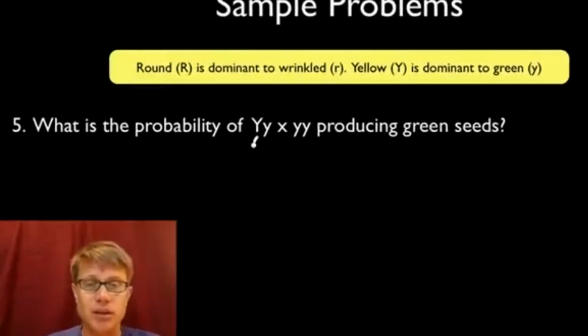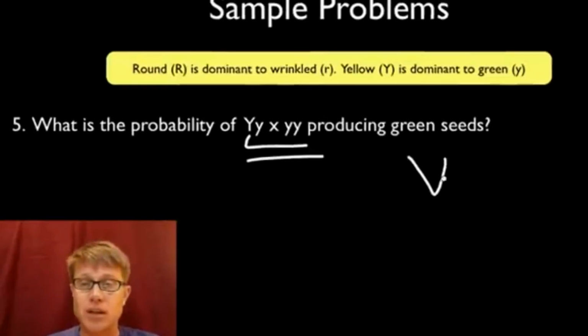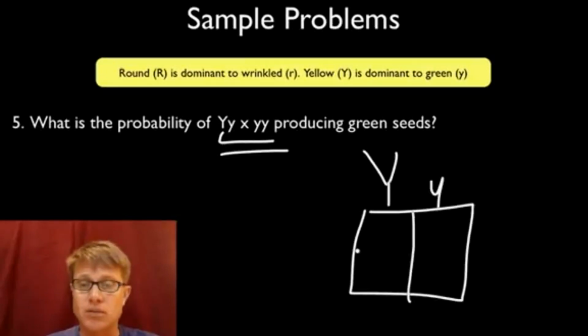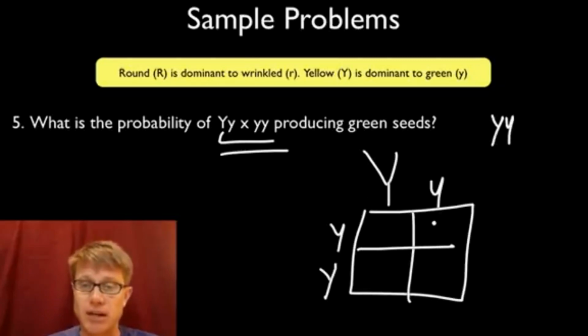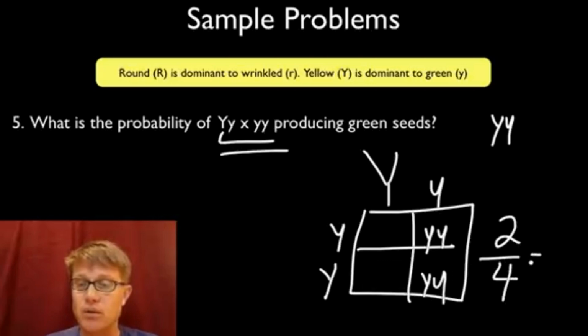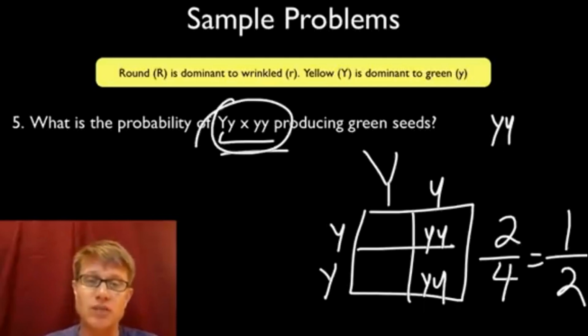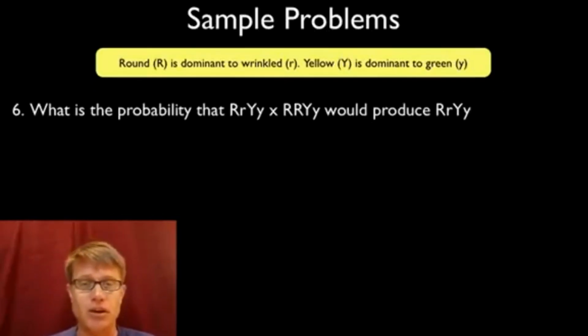What's the probability that this cross would produce green seeds? Well, I do the same thing again. Big Y, little y, crossed with little y, and we're looking for green seeds. Green seeds, remember, are going to be little y, and so I could get it here, I could get it here, and so that is a 2 in 4 or a 1 in 2 probability that we're going to get green seeds from that. And so even though you might think you're super smart, do a Punnett square. You're never going to miss the problem then.